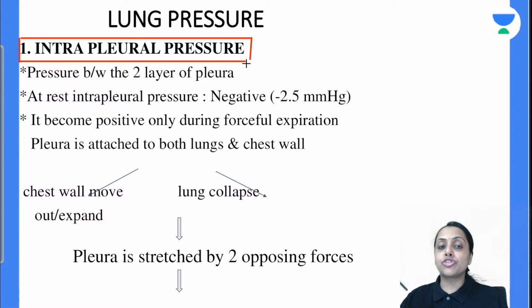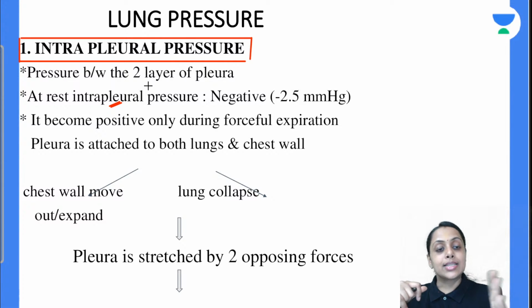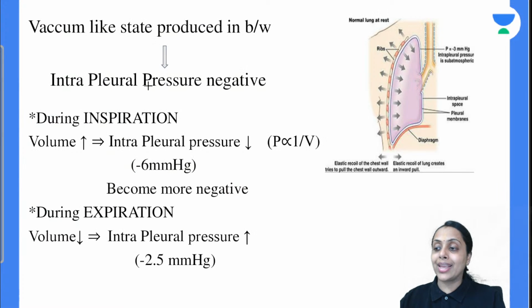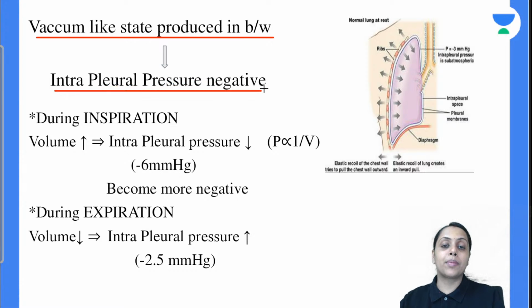The pressure between the two pleural layers is the intrapleural pressure. Okay? So in resting condition intrapleural pressure is negative. Why is it negative? Because the pleura is attached on one side to the lung and on one side to the chest wall. The chest wall has a tendency to move outward, the lung has a tendency to collapse. So between these two opposite forces, the pleura will be stretched, and due to stretching a vacuum-like state between the two pleural layers will be created, and that's why intrapleural pressure is always and always negative.